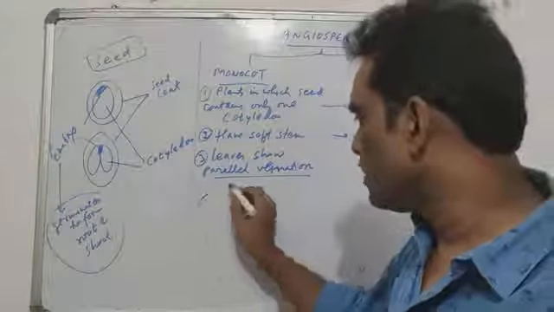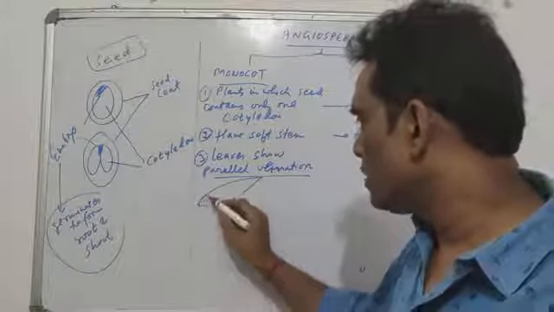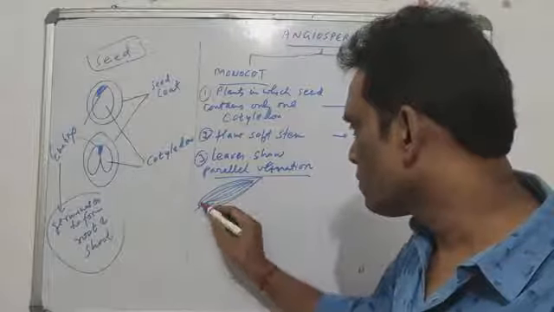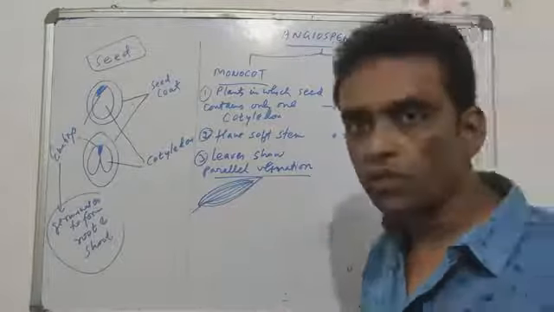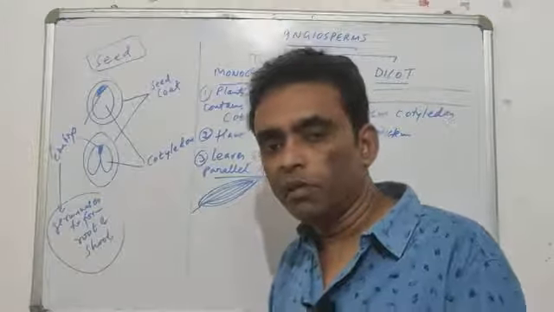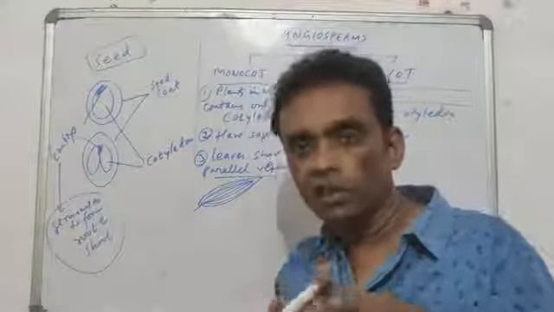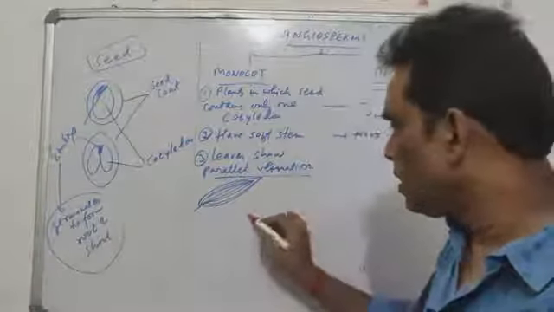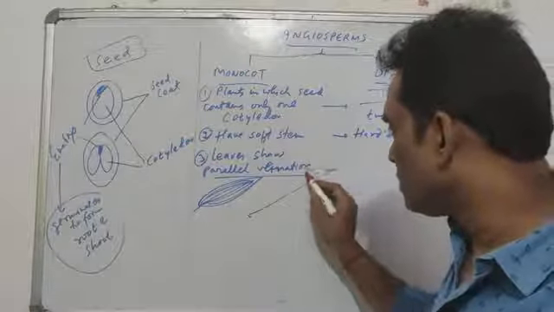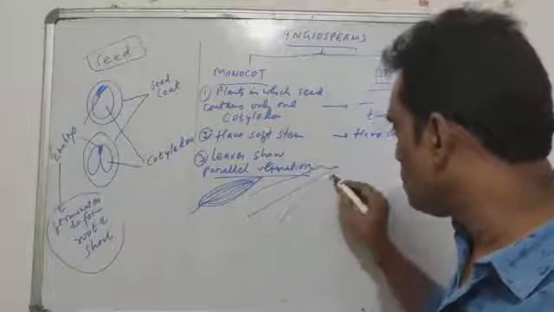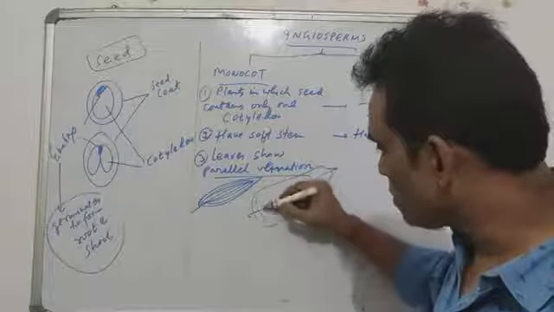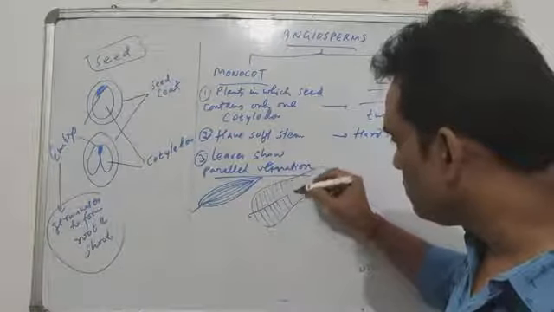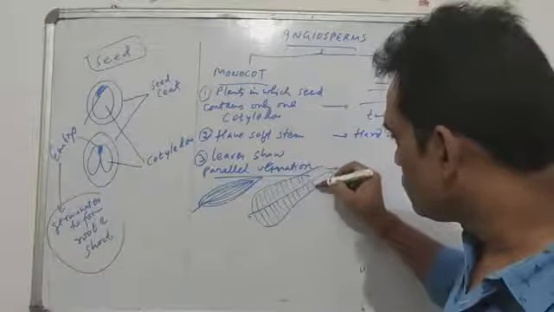There are some plants like eucalyptus where there are marks like this. It's not mathematically parallel, but they don't intersect each other, they go side by side. That is why they are called parallel. Or banana: you must have seen the banana leaf, the marks are like this, parallel marks.